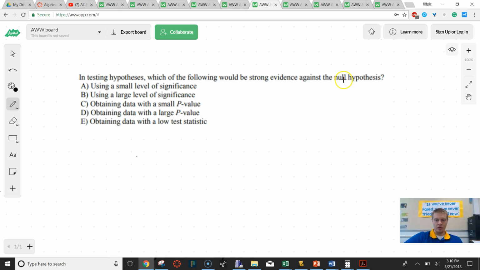On this one, it says, in testing a hypothesis, which of the following would be strong evidence against the null hypothesis using a small significance level? Well, no. Significance is our confidence, so you wouldn't want that to be small. Or our failure rate, so we don't always want our failure rate to be small. Using a large one doesn't make us gain more confidence. Taking a small p-value, yes. So the p-value tells you your percent chance that this kind of thing happens. If that number is really low, we know that that probability is probably nearly impossible. So we don't worry about that one.